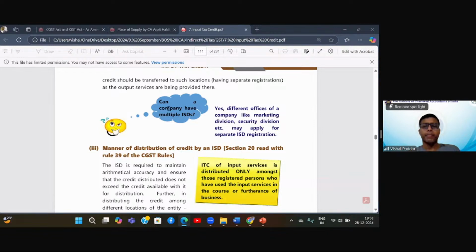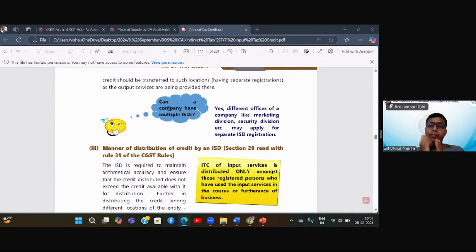Now the point is, can I have more than one ISD? The answer is yes. Now you will ask, sir, how is it possible? See, the point is, why is ISD there? ISD is there so that if there is any common input service, the ITC of that should be divided to all, or to those units for which the common expense has been incurred. Now, in my example, I have 6 different units in 6 different states and a head office in Mumbai. In that case, generally all common expenses will come at the Mumbai head office only. So the Mumbai head office is by default going to be the ISD.